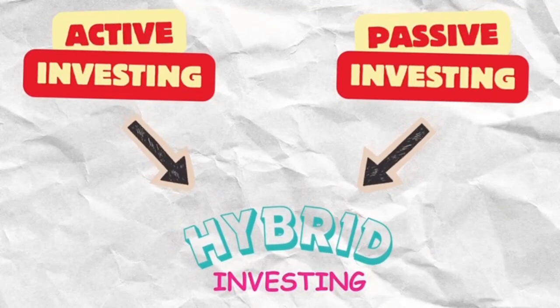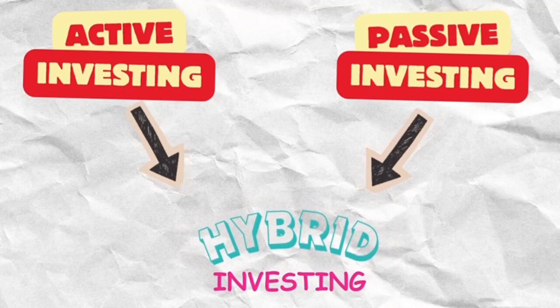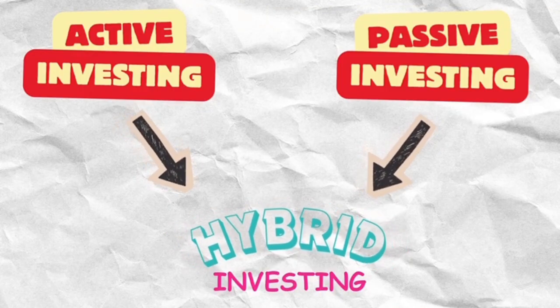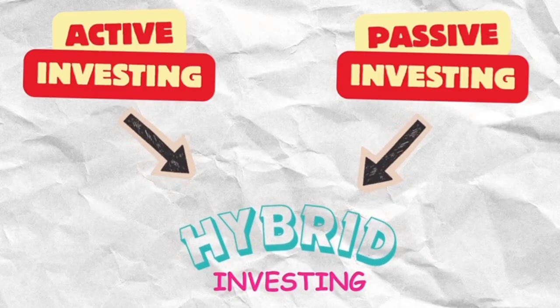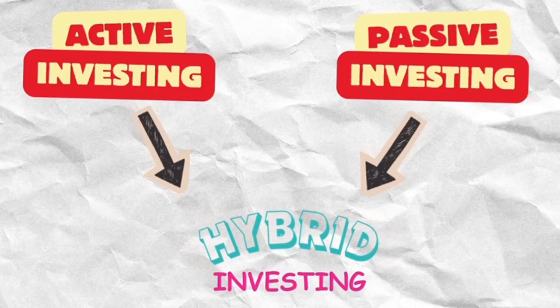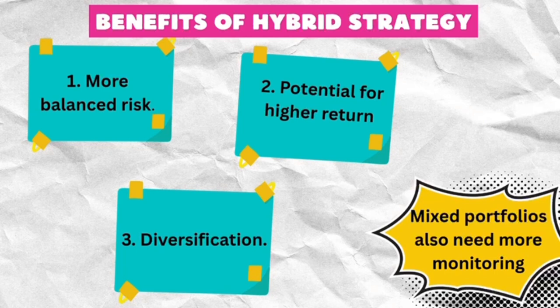When active investing is combined with passive investing, it will create a hybrid strategy. Usually, the passive part becomes the foundation and the active part is used to grab extra opportunities. The benefits that investors can get when using hybrid strategy is first, more balanced risk. With cost efficiency and broad market exposure, it can balance the potential for market outperformance. Passive investing gives stability, while active investing reacts faster to market changes.